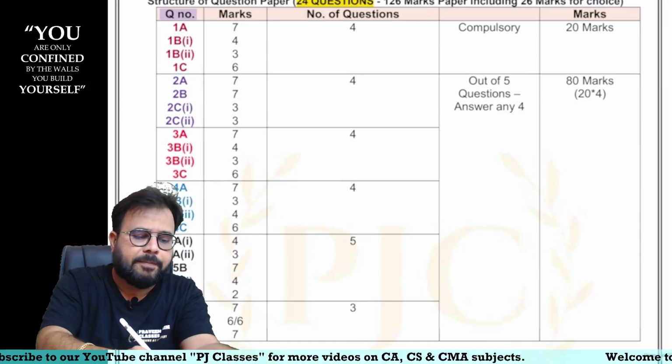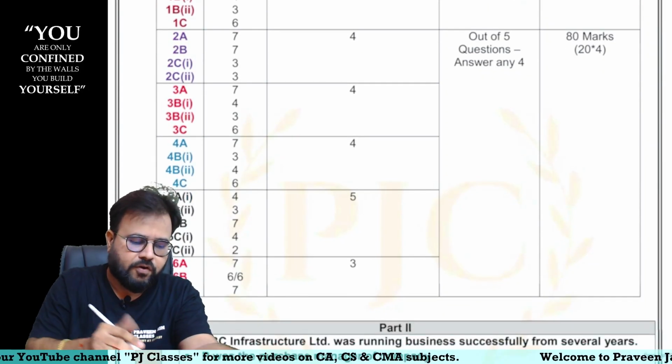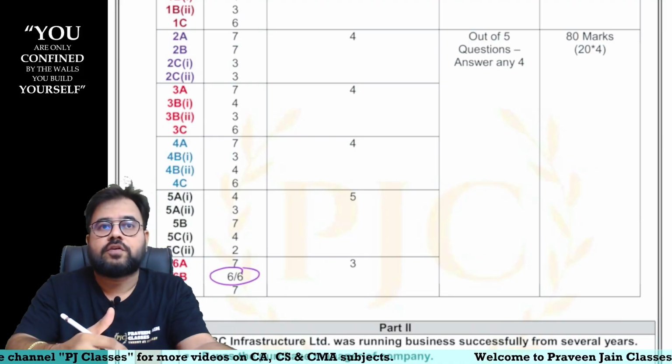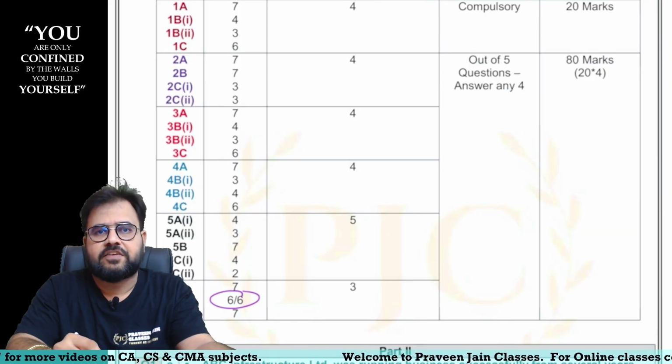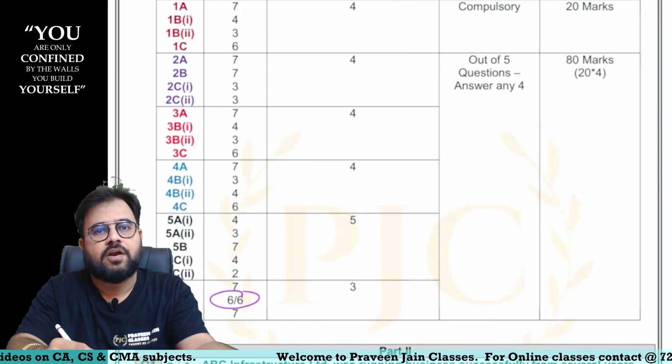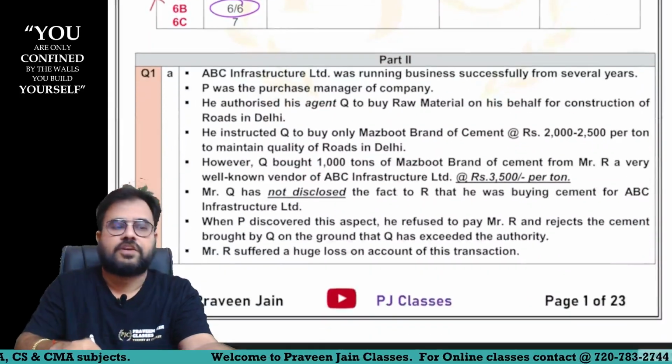So totally the paper was for 126 marks, because in 6B also a division was made, in which a student was supposed to attempt for 100 marks. So let us see question number 1.